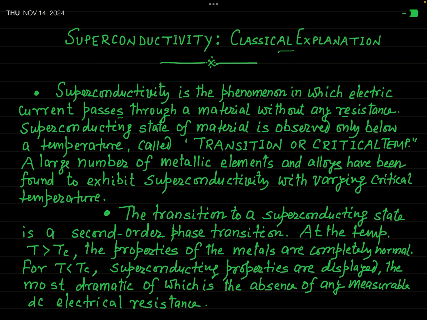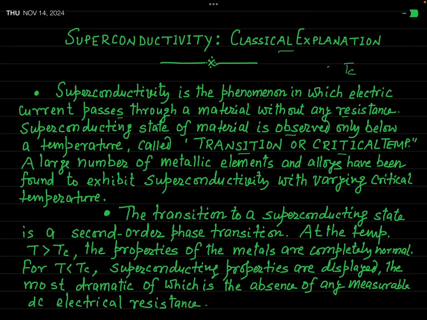In the superconducting state, resistance becomes almost negligible, or you can say zero, and so the current flows without any resistance. As we have learned earlier, this superconducting state of the material is observed below a temperature called the transition temperature or critical temperature, denoted by the symbol Tc.